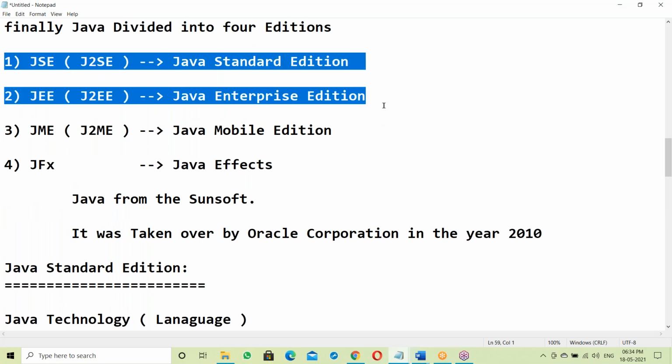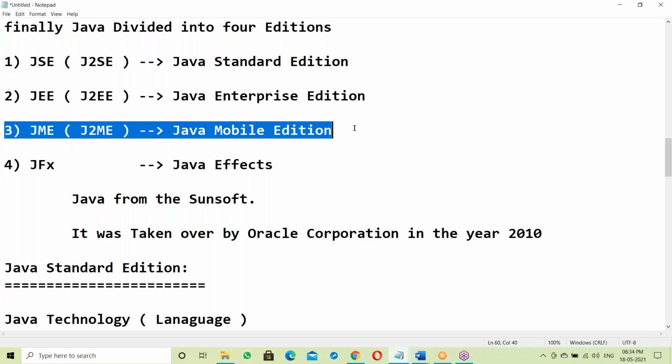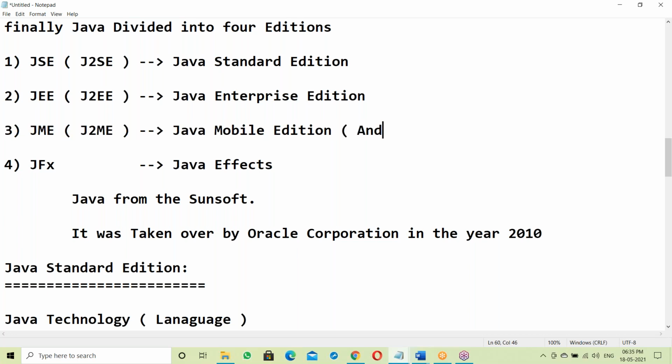In these two areas, Java is very strong. When it comes to mobilization, Java is poor. For mobile application development, Android is recommended. Android is very strong in the mobile application development area. Java and Python are very poor there and are not recommended for mobile application development. The industry uses Android in this area.